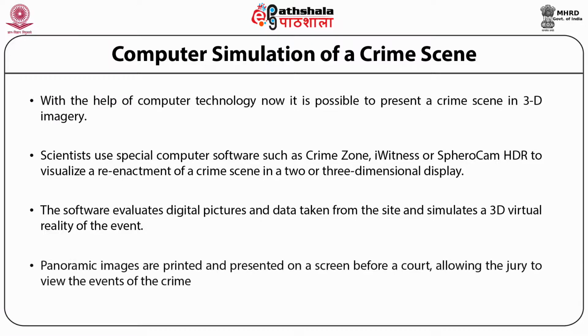The panoramic images are then printed and presented on a screen before a court, allowing the jury to view the events of a crime. This application of computers is a very recent advancement in the field of forensic science, which helps in crime detection.